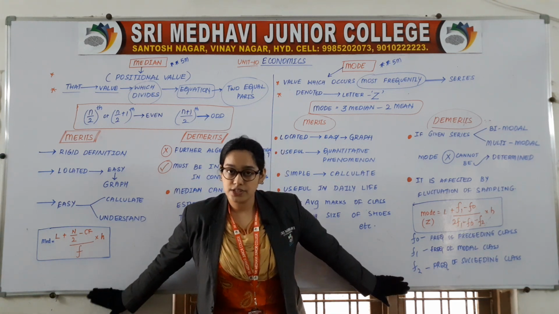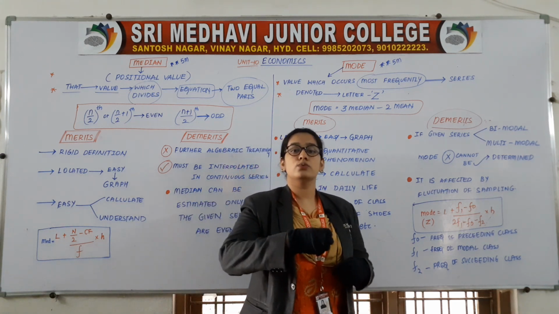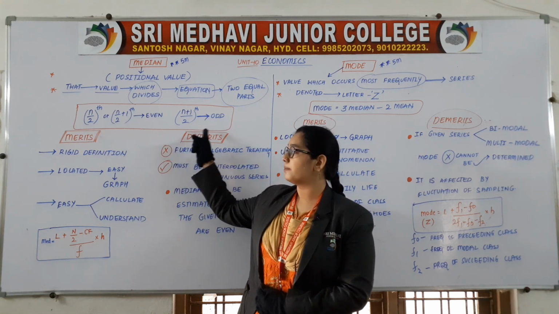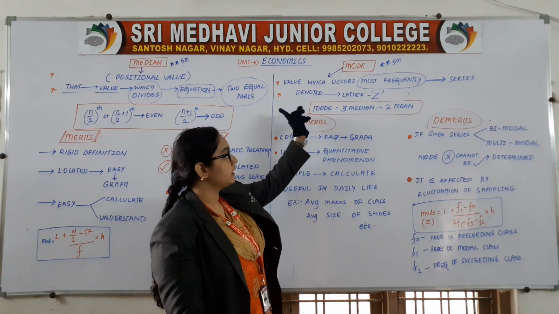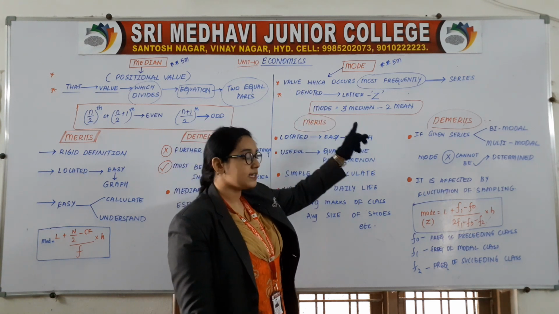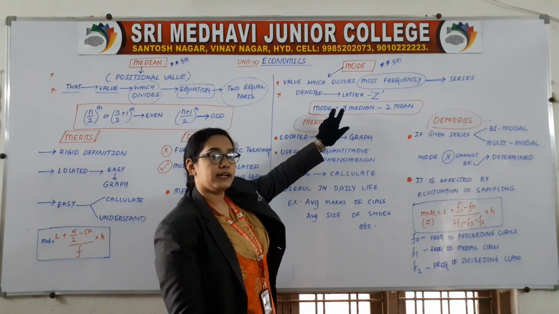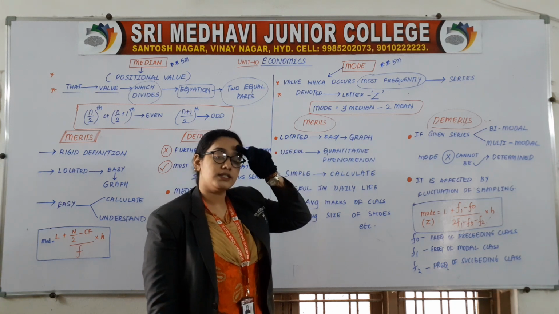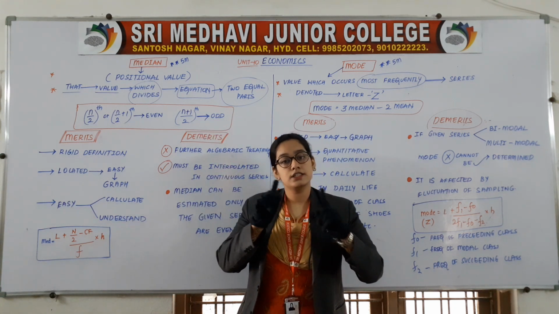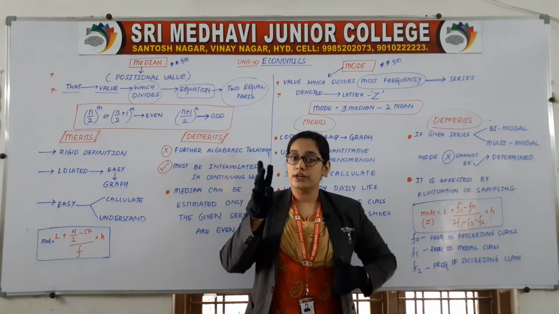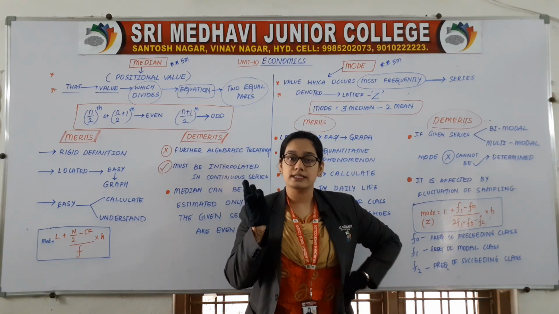These two formulas which are written down might not be used, but most frequently you will be using n plus 1 by 2, and the number which is repeated mostly, and you can use this formula: mode is equal to 3 median minus 2 mean. So, chapter number 10, basic statistics for economics, this is the third topic which we have discussed.